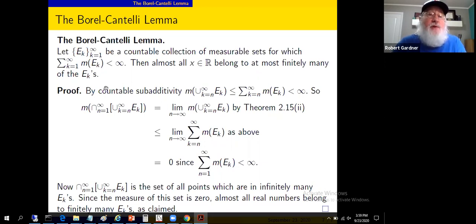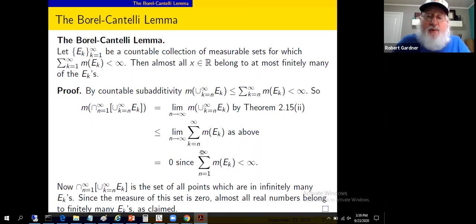And you're told the sum from k equals 1 to infinity of the measure of e sub k is finite. The claim is this equals 0 because of that. All right, what's going on there? If I took the sum from 1 to infinity of the measure of e sub k, remember what you got here. It looks weird because there's all these sets and measures floating around. But all this is a series.